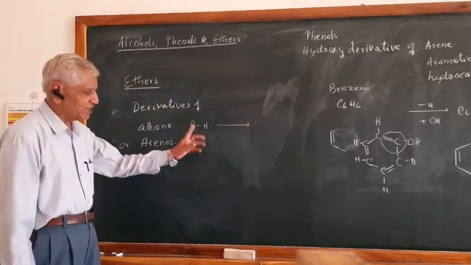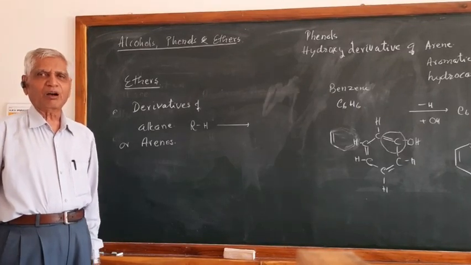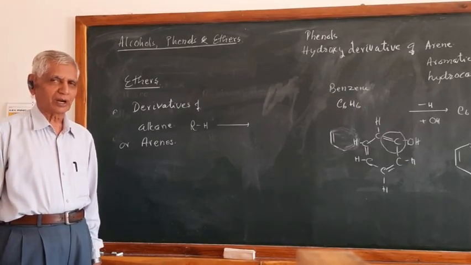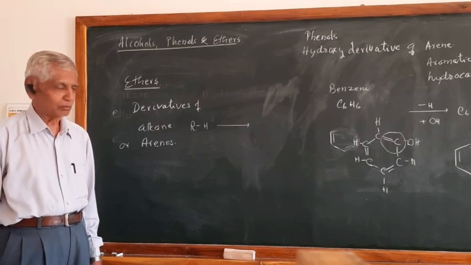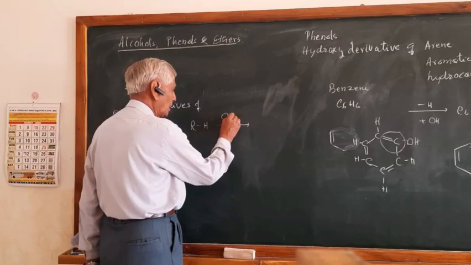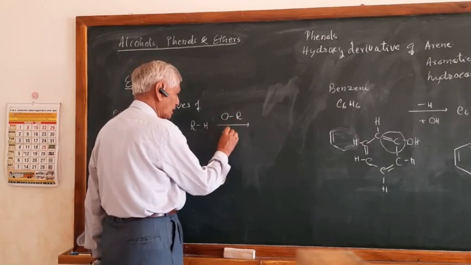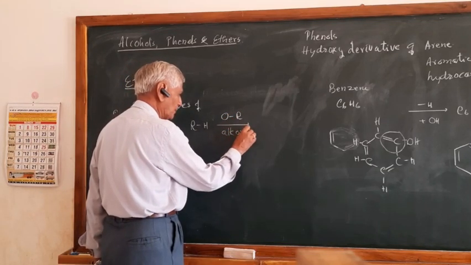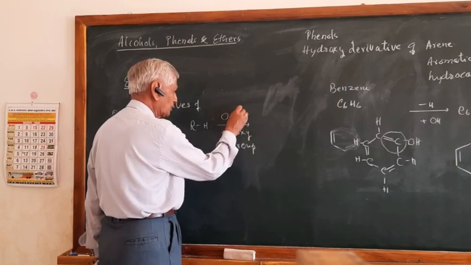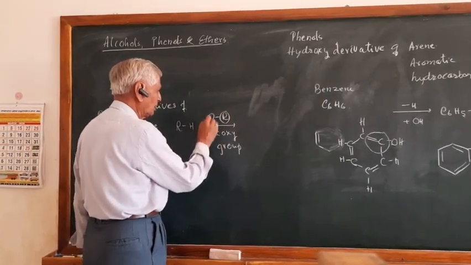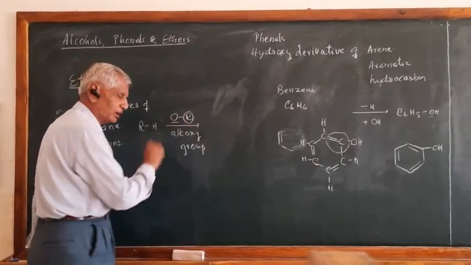Now, if this H is replaced by the alkoxy group, what is alkoxy? Alkyl is R, oxy is O, so alkoxy is RO, or you can say OR. This is called the alkoxy group, right? Any problem? This is alkyl group, this is oxy, therefore it is called alkoxy.